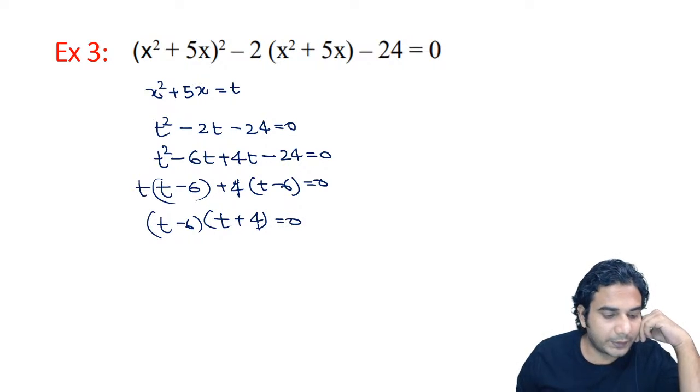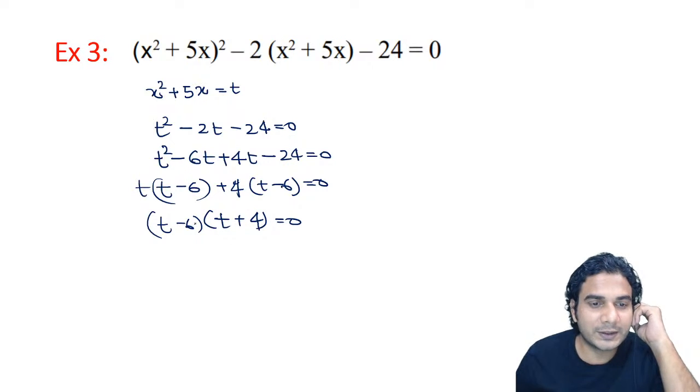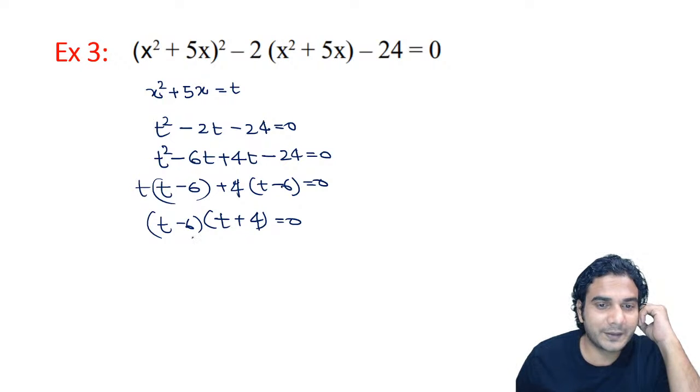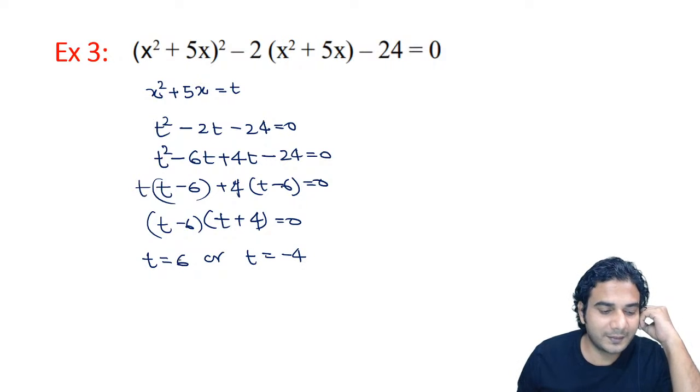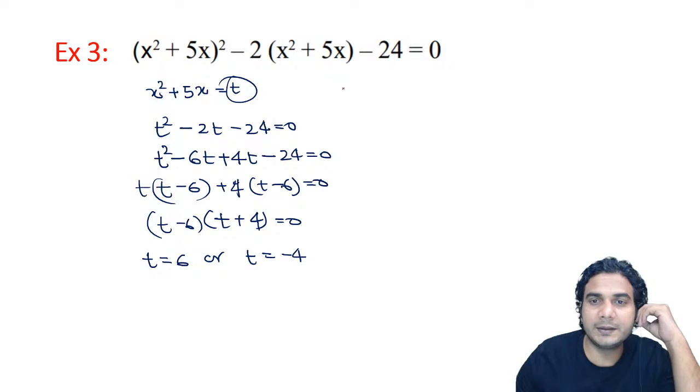is equal to 0. I'm also checking my voice, so that's why I'm slightly slow. I'm just checking the sound also, if it is proper or not. So I'll get t is equal to 6 from this, or t is equal to minus 4. Alright. Now finally you can solve for, just put the value of t in this.